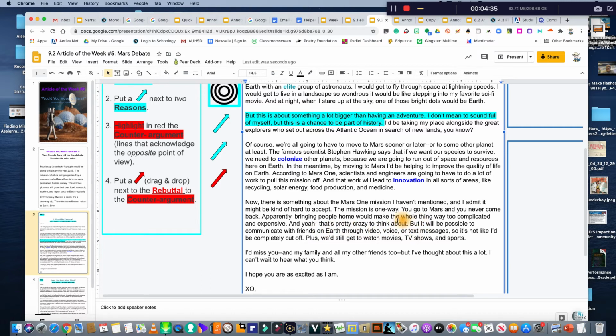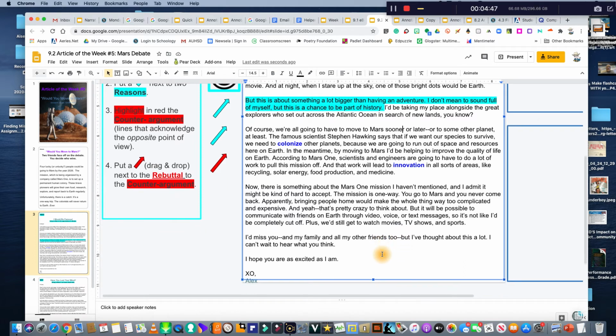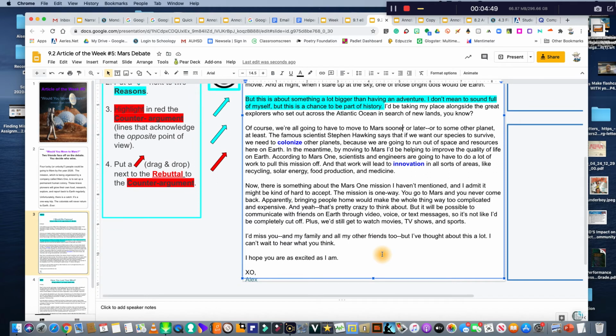But it will be possible to communicate with friends on Earth through video, voice, or text messages. So it's not like I'd be completely cut off. Plus, we'd still get to watch movies, TV shows, and sports. I'd miss you, my family, and all my other friends too, but I've thought about this a lot. I can't wait to hear what you think. I hope you're as excited as I am.